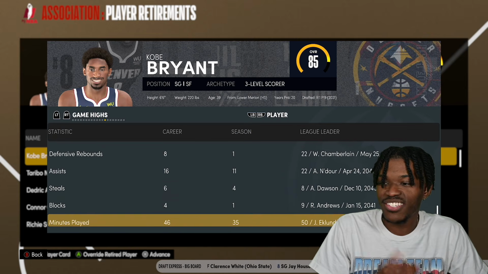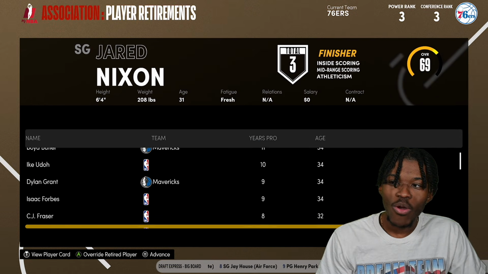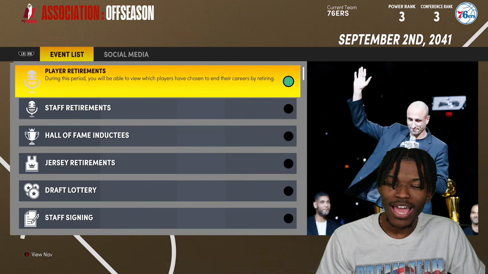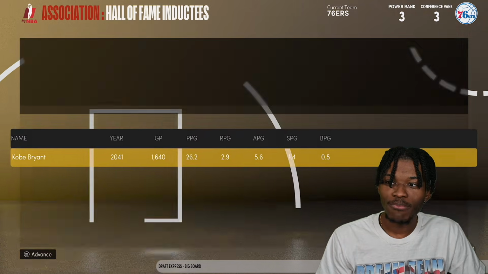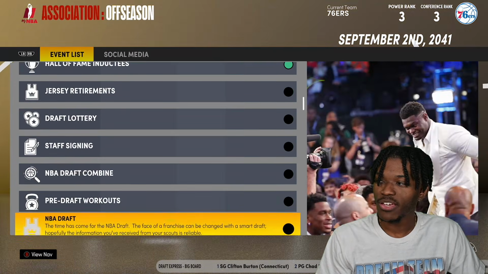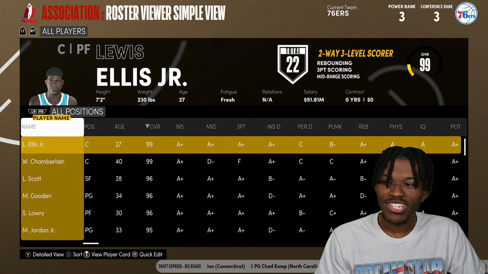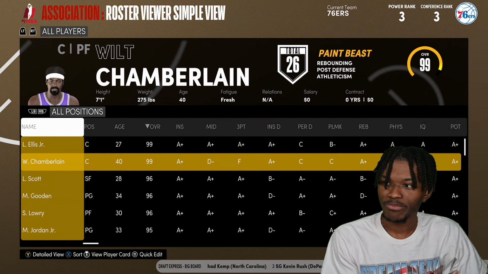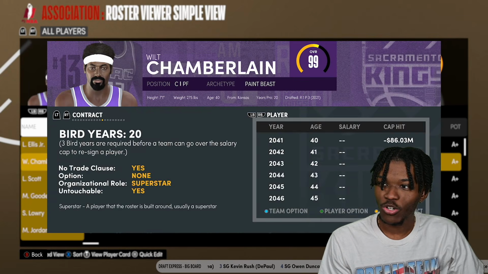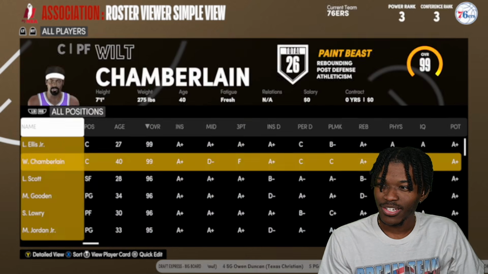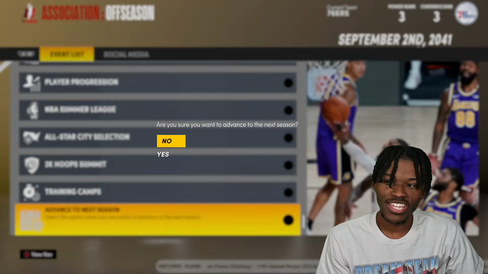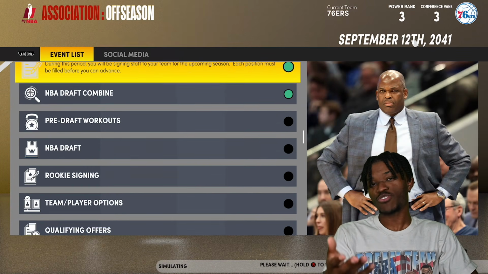Here are his statistics. I don't know if this man will ever retire. Hall of Fame, Kobe's going to be there, as he should be. I don't know if Wilt is ever going to retire. He's 40. He has not regressed. Like, what do I do about this? Because obviously he's making it to the Hall of Fame. You see what he's doing.